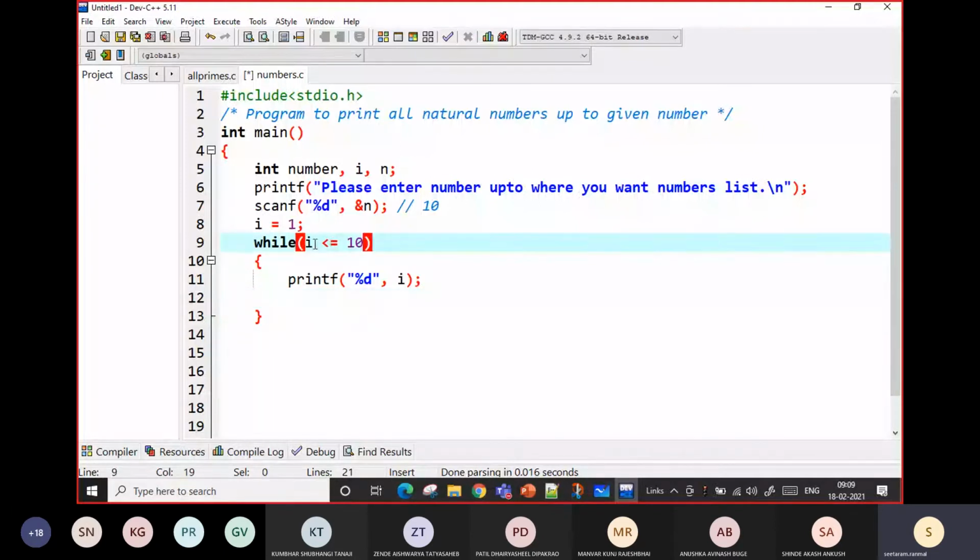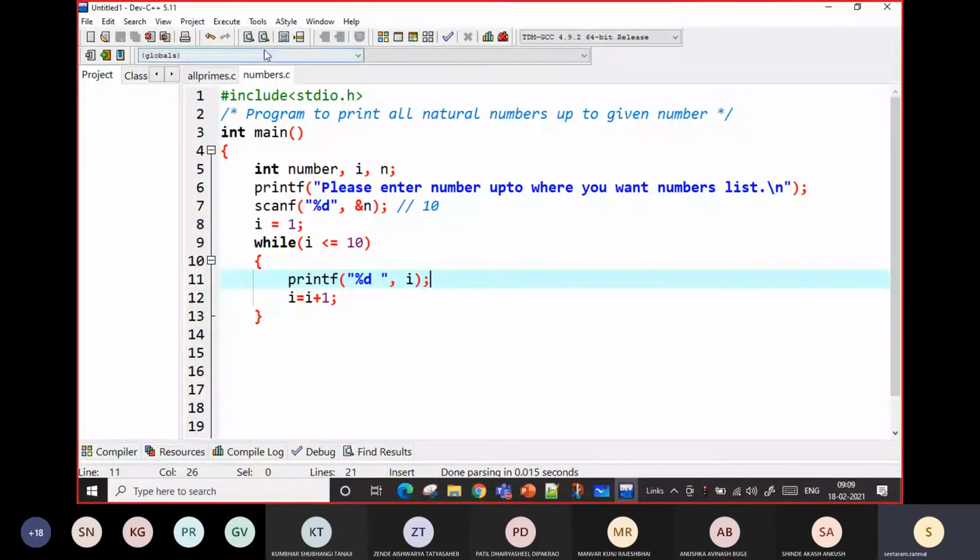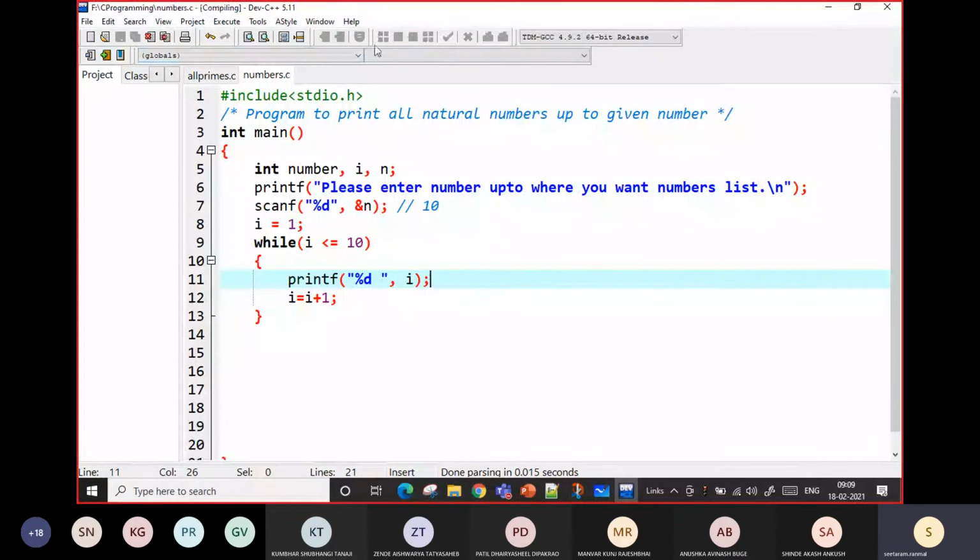So what we have to do is increase this i by 1. I will put i plus 1, or i plus plus, i equal to i plus 1, so that the value of i becomes 2. After that it will go here again. The value of i is 2. 2 is less than or equal to 10. Yes, again it will go for printing this i. So I will put a space after printing, and I will execute this. Let us compile and see what happens.